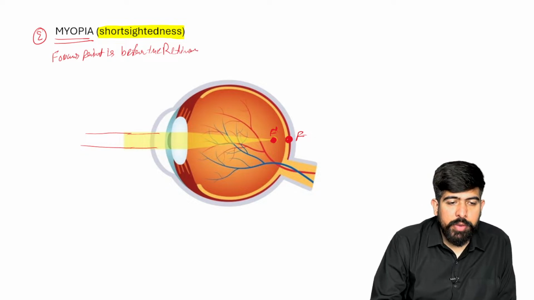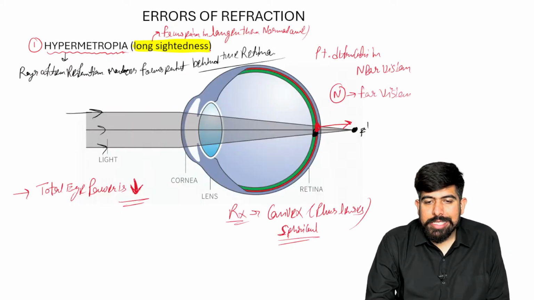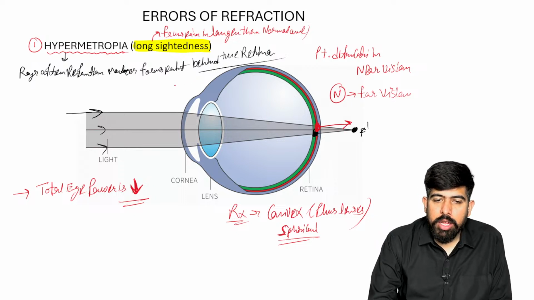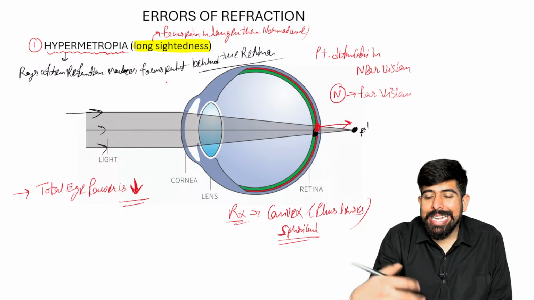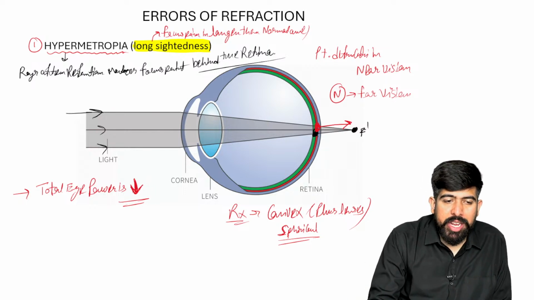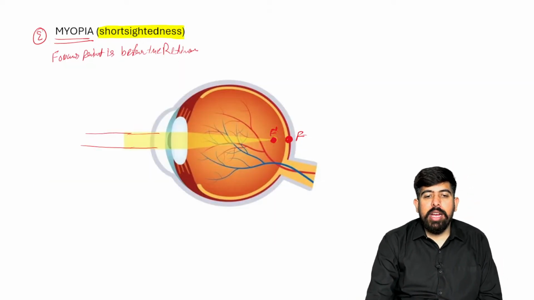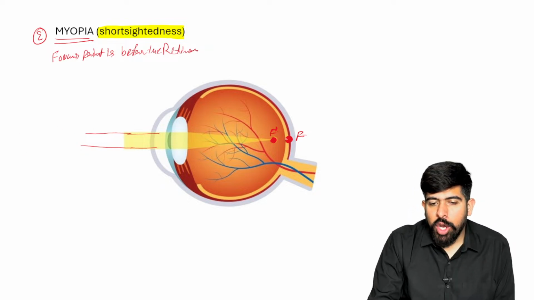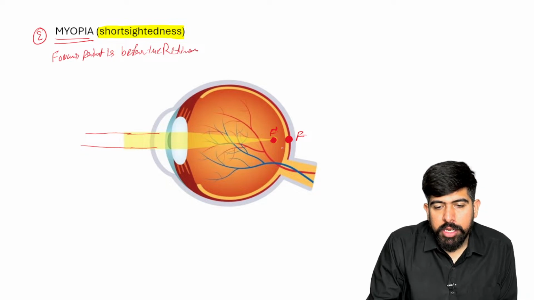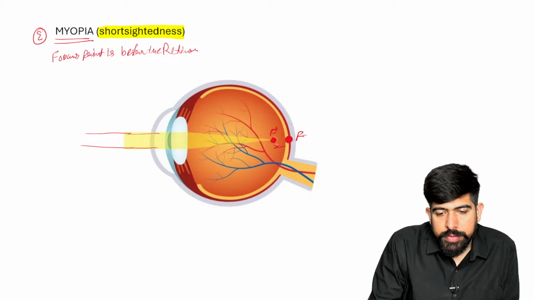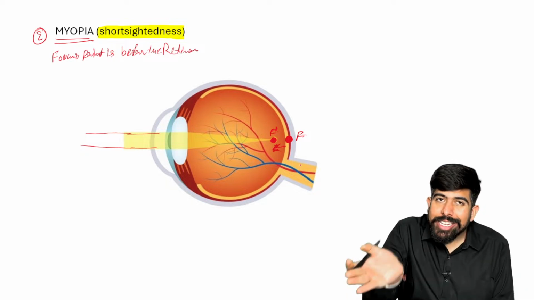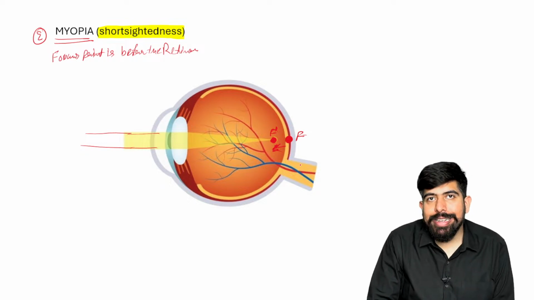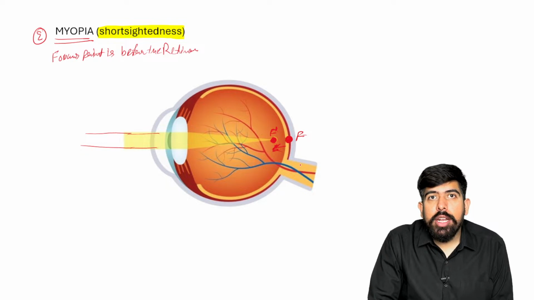Whatever we talked about earlier was longer than the normal one, where the focus point is behind the retina. But in myopia, it is before the retina. So you can see if the focus point should normally be over here, it is shorter than this. Yes or no? It is shorter than the normal. Am I right? Yes, it is shorter than the normal.